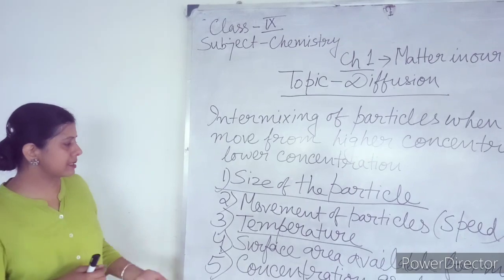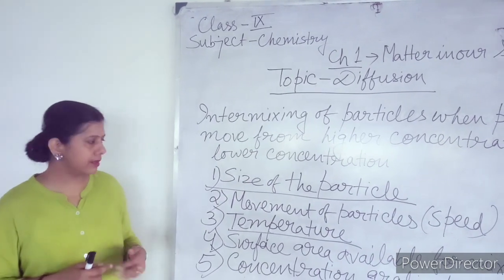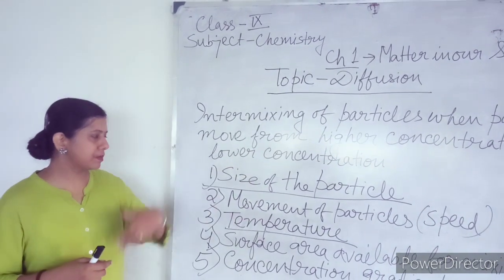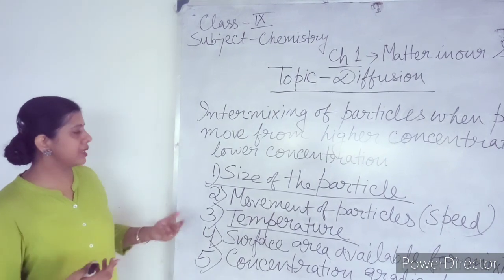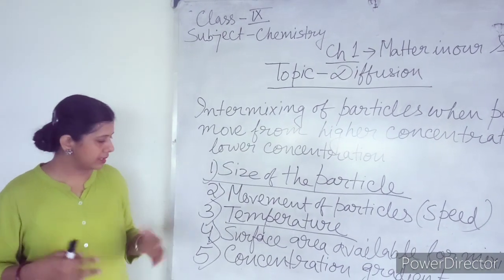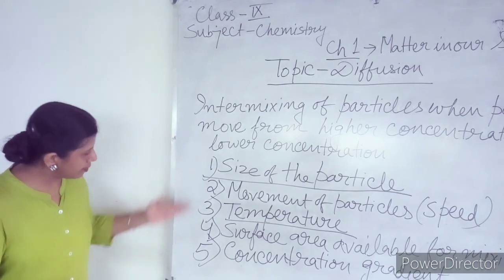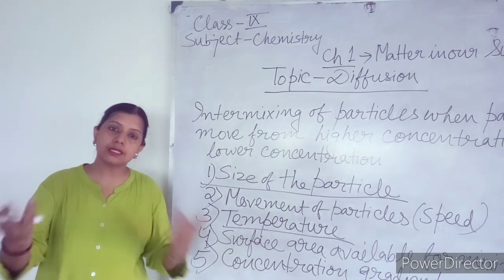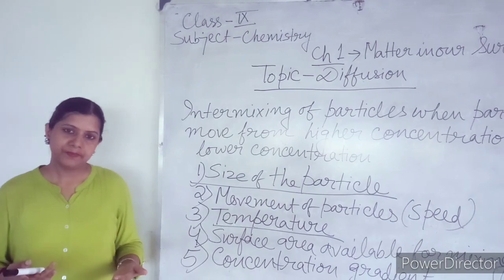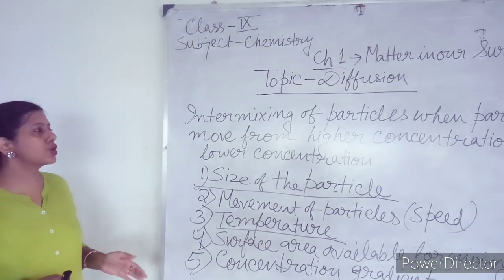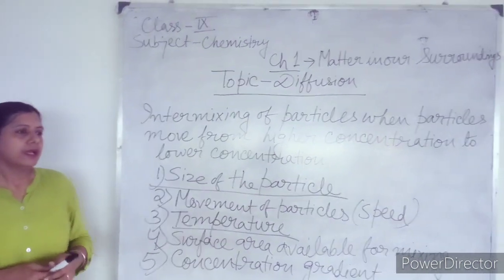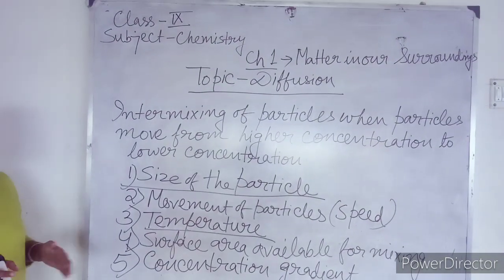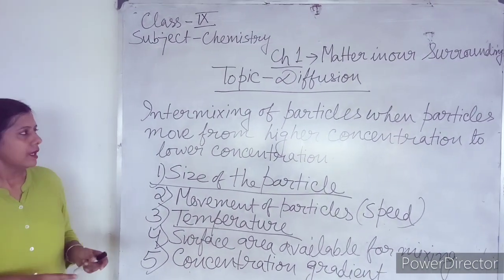Maybe in one case the movement of particles is higher, maybe in one case the temperature is higher, maybe in one case the size of the particle is more. So depending upon these factors, the rate of diffusion is different for the same substance. I hope I am able to cover the topic, because in class 9 you have to learn only this much.